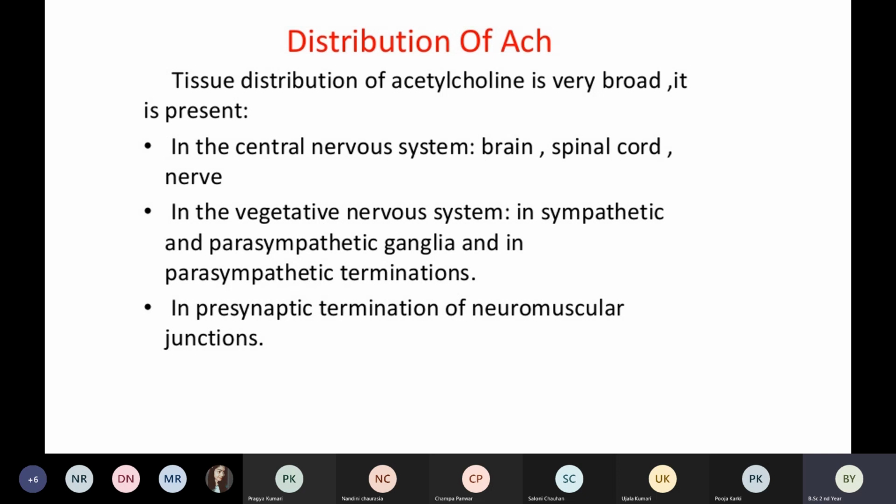So in the sympathetic ganglia, there is acetylcholine. We know that it is a neurotransmitter, so what does it do? This acetylcholine in the sympathetic ganglia, where there are afferent and efferent nerve cells, will help in transmitting the signal.